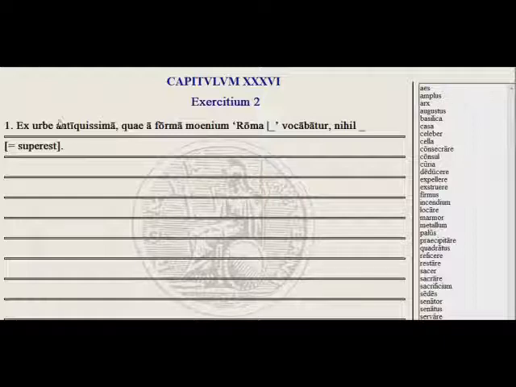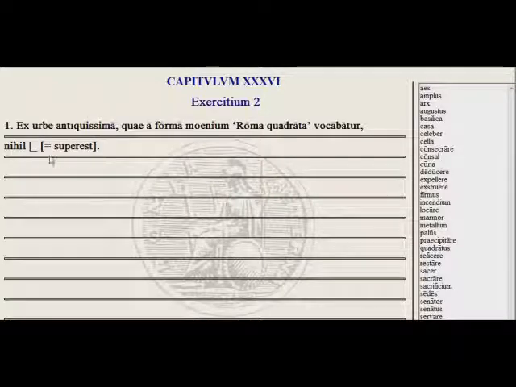Exercitium secundum, our vocab exercise. Make sure you've read carefully through the passage so you can provide the new words. Ex urbe antiquissima, quae a forma moenium Roma blank vocabatur, nihil blank super est. So from the very ancient city, which was called from the form of its walls Roma quadrata, square Rome, nothing remains.